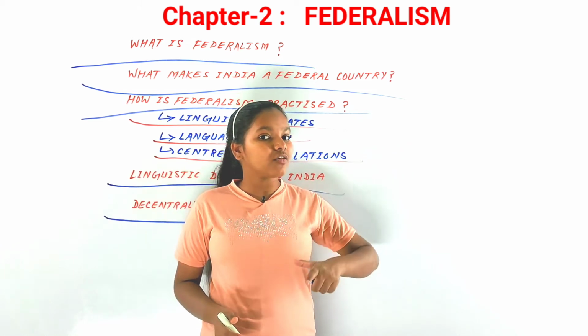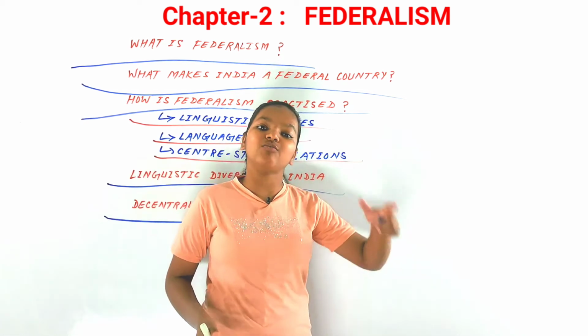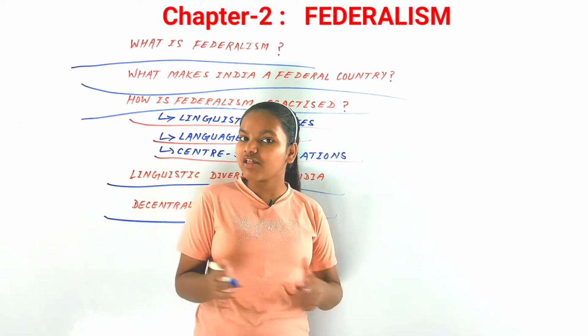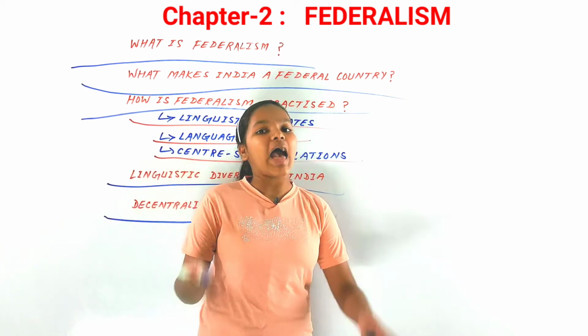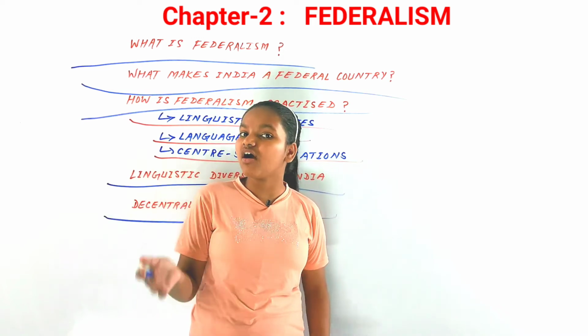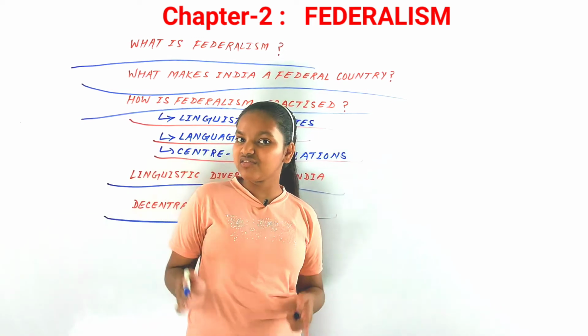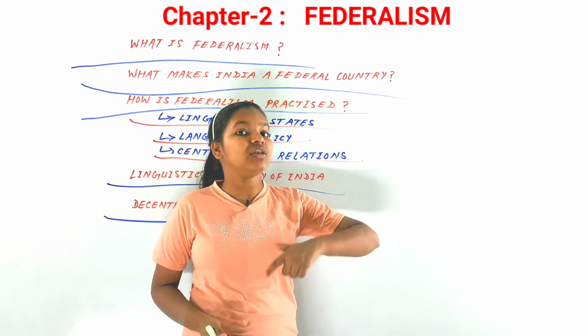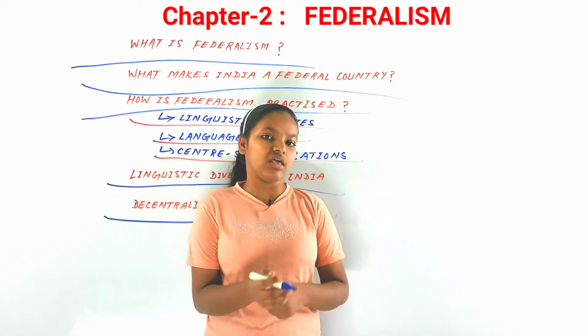More and more power from the center and the state has been given to those local governments, and that is what we need more and more in our country.